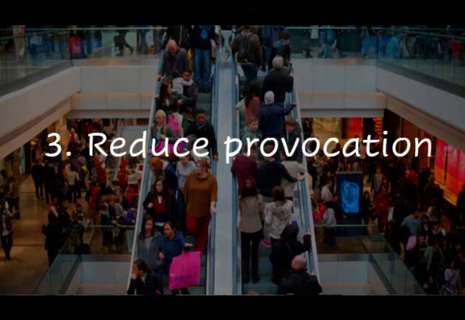Now, let's move to the third category, which is reducing the provocation. This category mostly focuses on the psychology and the emotion of someone. For example, sometimes stress and pressure make someone become more violent.